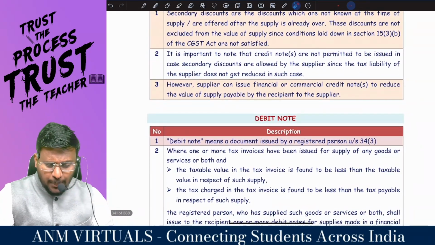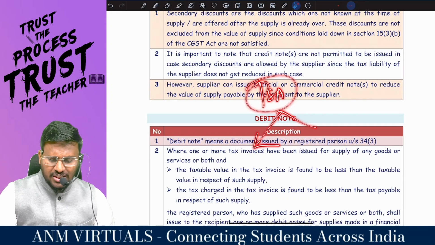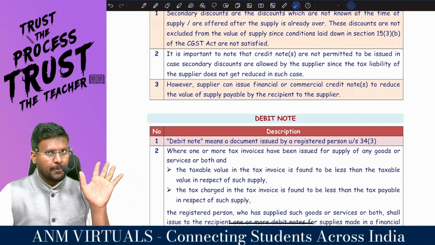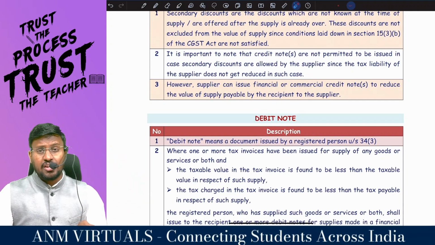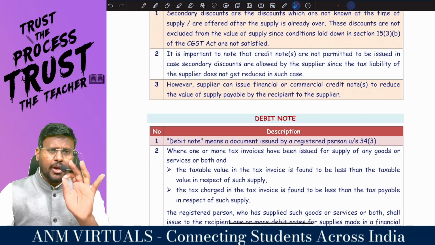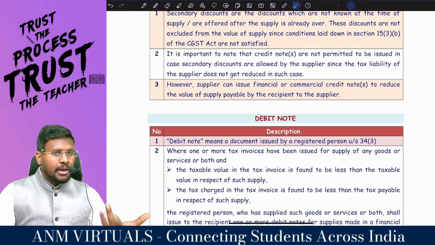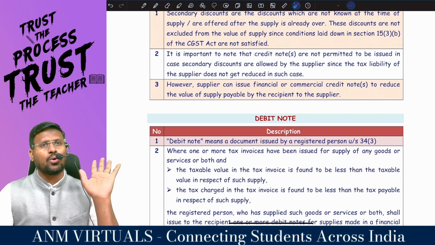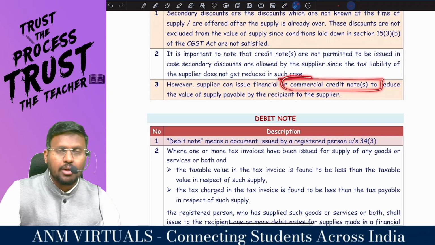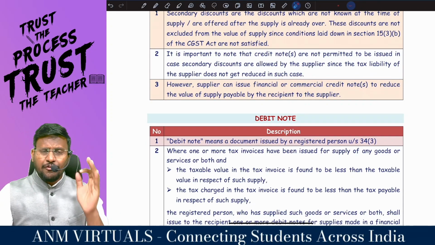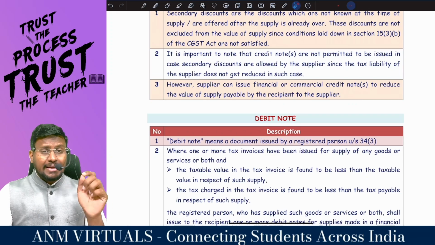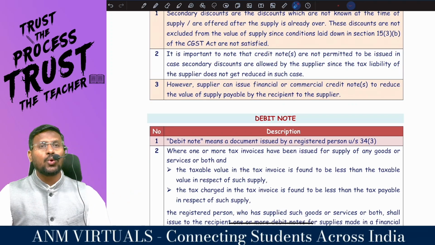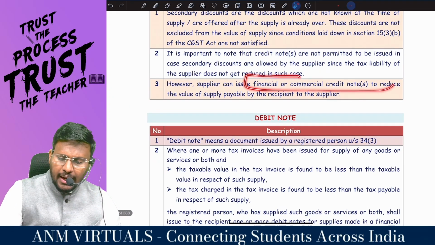So you have to analyze the post-supply discount. Sir, for post-supply discount, whether conditions laid down in section 15 are satisfied or not. If conditions laid down in section 15 are satisfied, then you can issue a credit note. If the conditions laid down in section 15 are not satisfied, then you cannot issue a credit note. Then you have to issue a commercial credit note. So what is the difference between credit note and commercial credit note? In credit note, tax will also be reversed, whereas in commercial credit note, only value will be reversed. However, supplier can issue financial or commercial credit note.